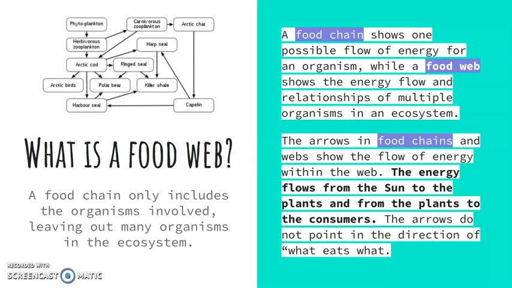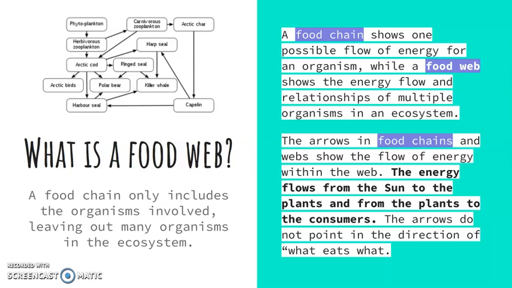So what is a food web? A food chain only includes the organisms involved, leaving out many organisms in an ecosystem. A food chain shows one possible flow of energy for an organism, while a food web shows the energy flow and relationships of multiple organisms in an ecosystem.